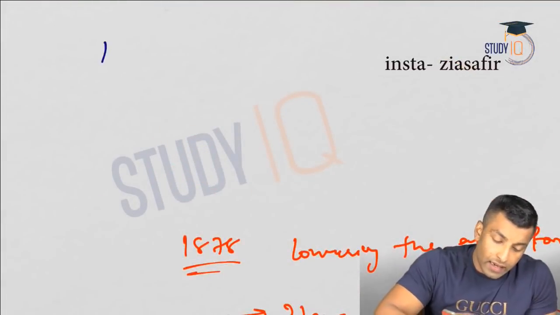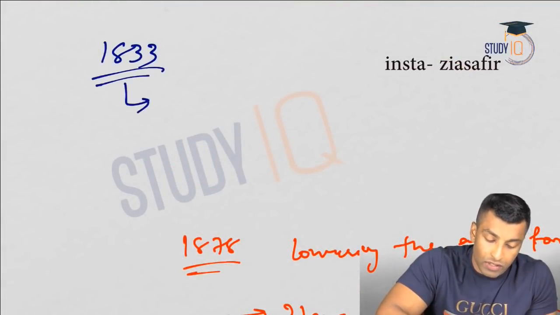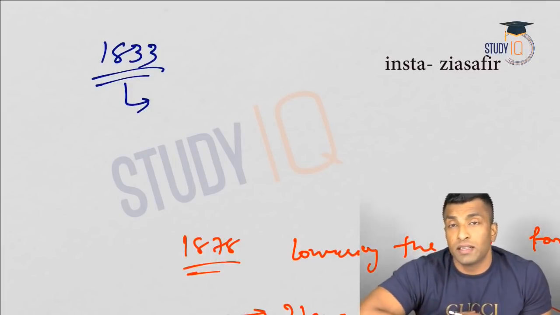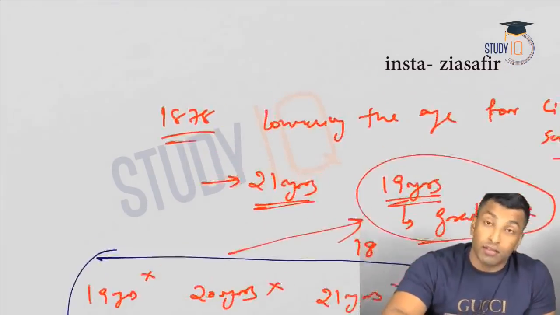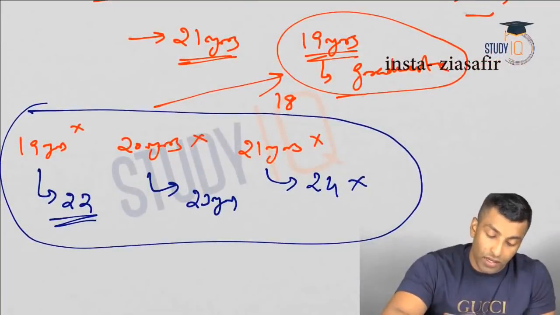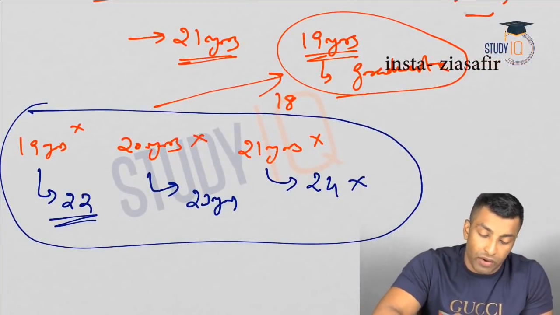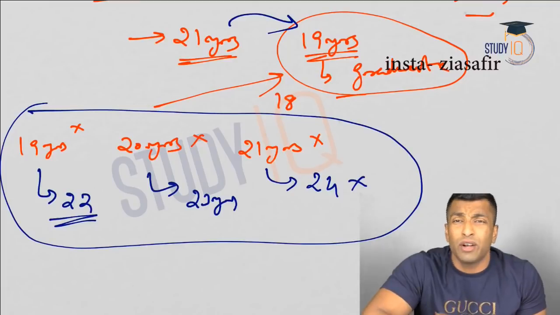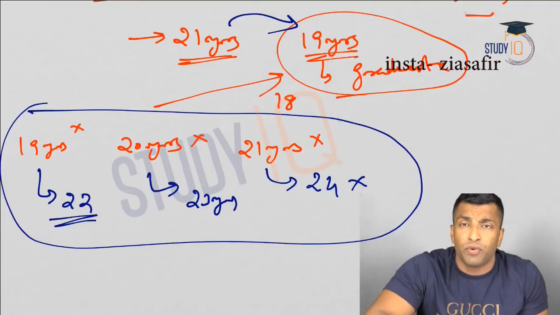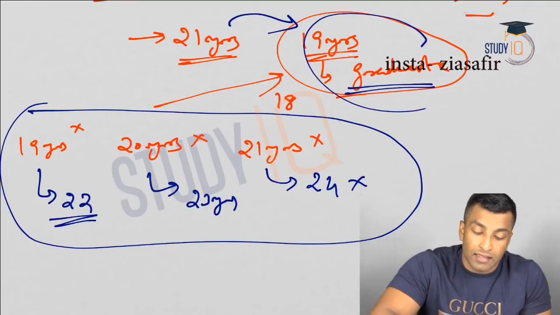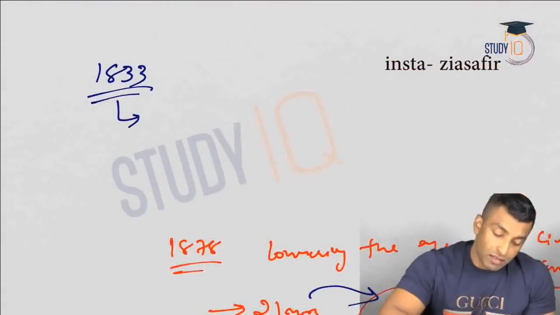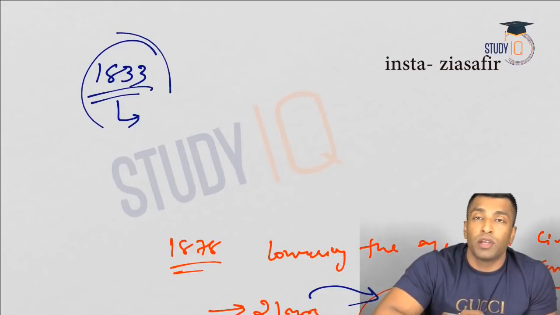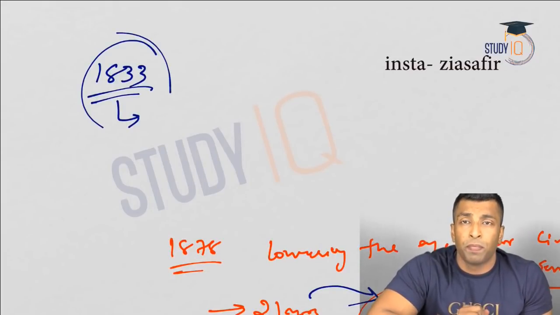Okay, so if you remember, we have discussed in the 1833 Charter Act, there was a provision that there should not be any discrimination on the basis of sex, color, creed, place of birth, etc. in the recruitment of civil services, right? But is that promise going to be possible to implement when you are reducing the age to 19 years? No, this is a kind of discrimination, right? It is very difficult for Indians to be a graduate. At the same time, maximum age limit should be 19 years. So that promise is now going to be difficult to keep. So I hope you understood this point.